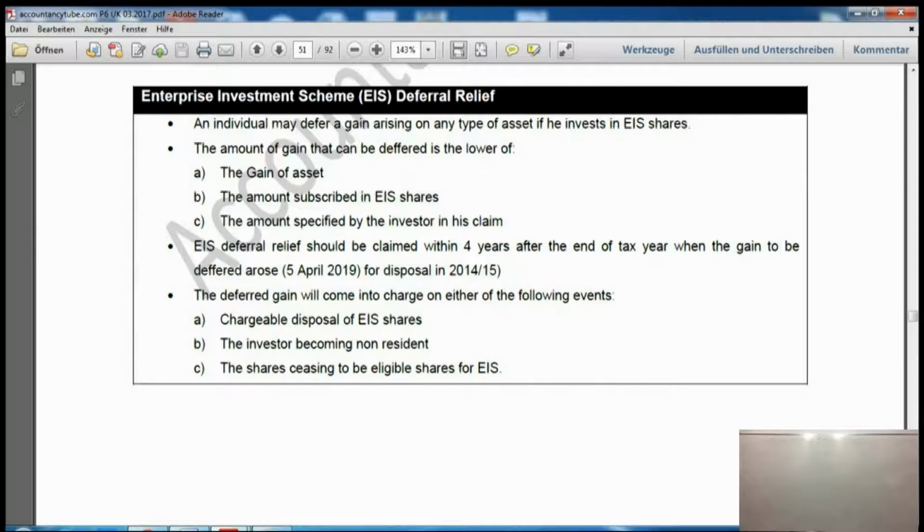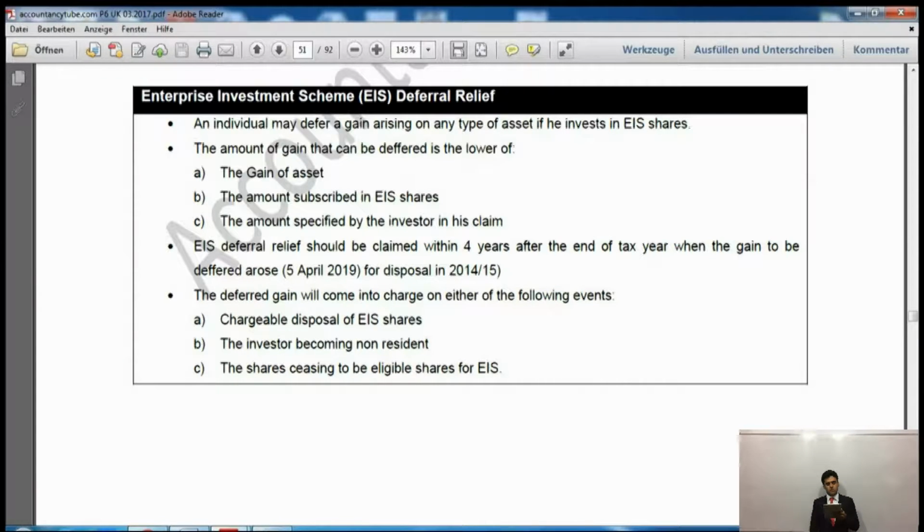Now the amount of gain that can be deferred will be the lower of these three. What is the lower of? First one is the gain on the asset. So whatever the gain is, that will be it. So you sold an asset, you deducted the cost, whatever is the net amount, it will be the gain. So it will be either the gain on the asset.